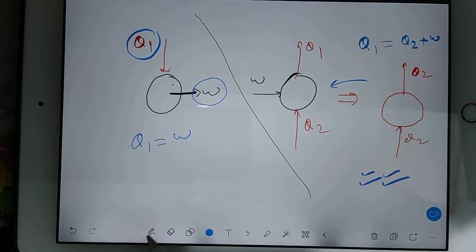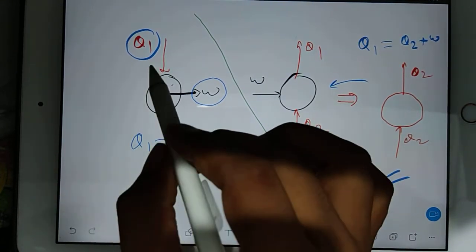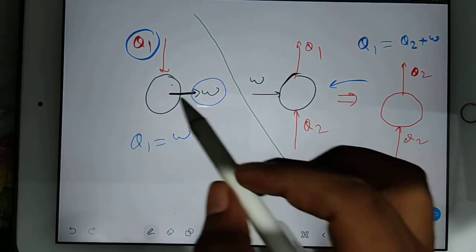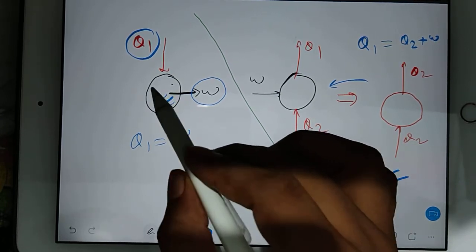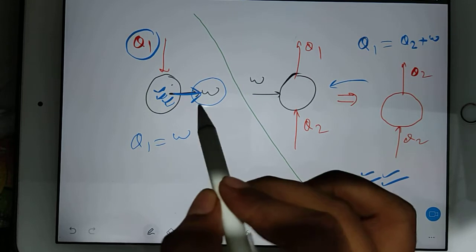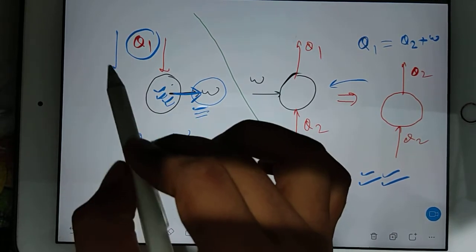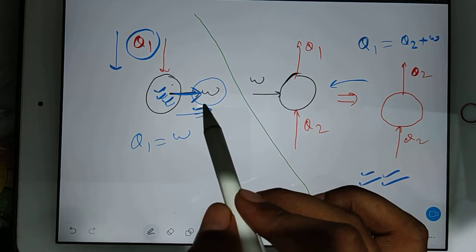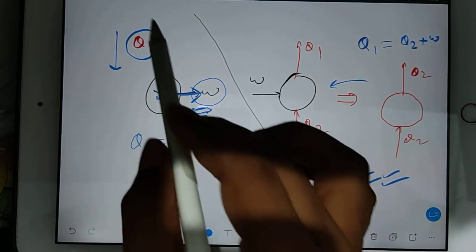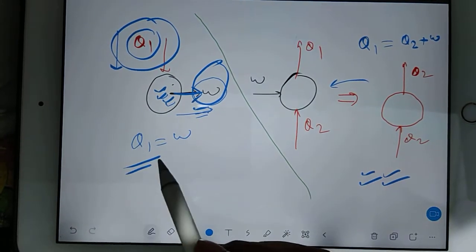Okay, I'll explain. See, device D will receive heat and it will do some amount of equivalent work. So it is receiving heat, it is doing the work. And hence this work is equal to Q1. Clear?